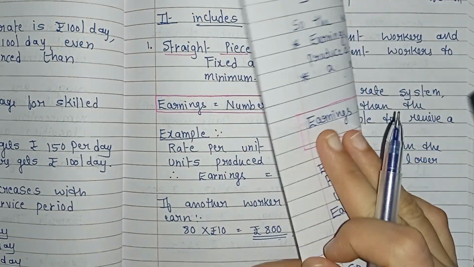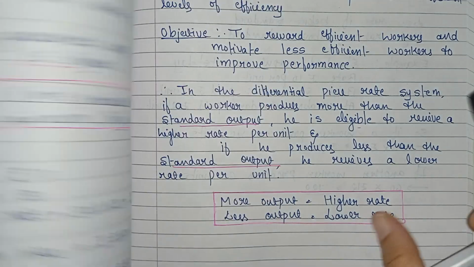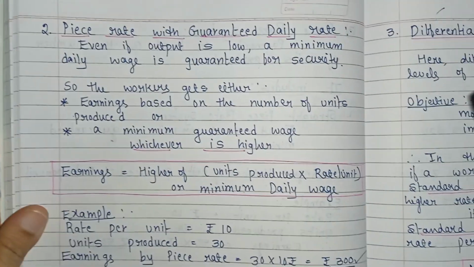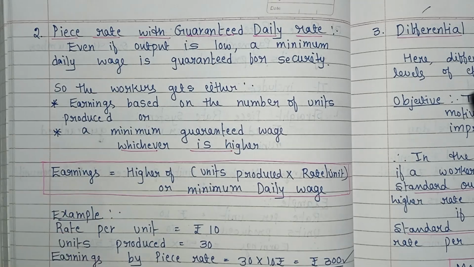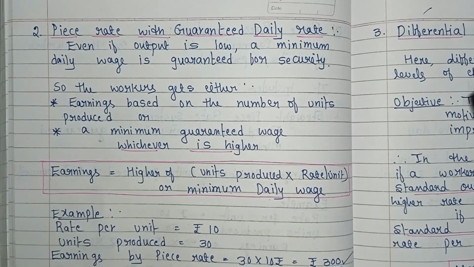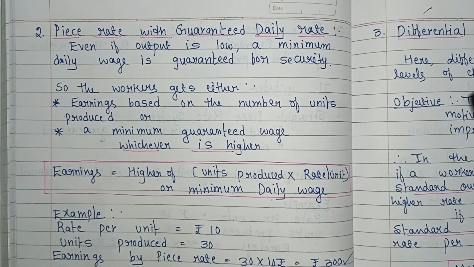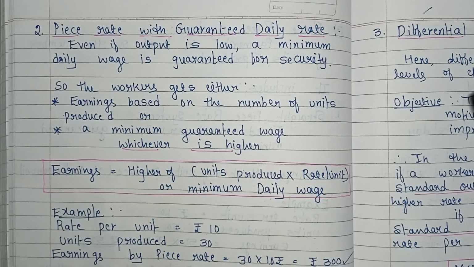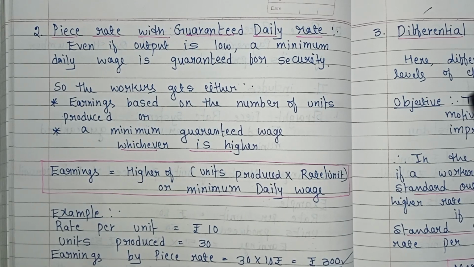Now we will see the next type of piece rate system, that is piece rate with guaranteed daily rate. Here, even if output is low, a minimum daily wage is guaranteed for security. Clear?